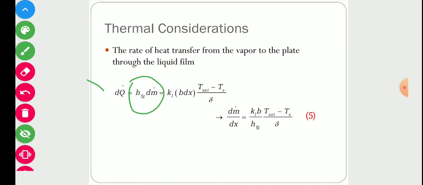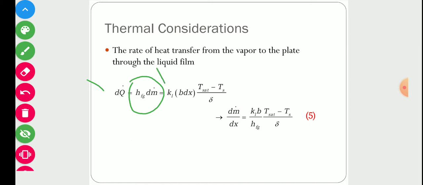In our assumption, the heat transfer occurs due to conduction only. So if heat is transferred through conduction, then we have to use Fourier law of heat conduction to calculate the rate of heat conduction through that liquid layer. The Fourier law is K A dT by dx.